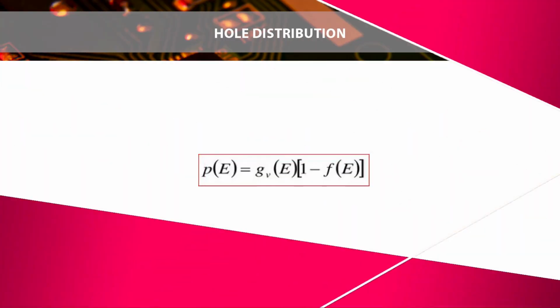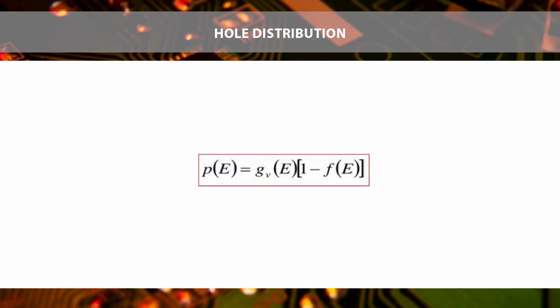Now, hole distribution. The distribution with respect to the empty states, or holes, in the band is given by the density of allowed quantum states Ge times the probability 1 minus Fe, that is, the state is not occupied by an electron. Both Ge and Fe are in terms of per unit volume or per unit energy.